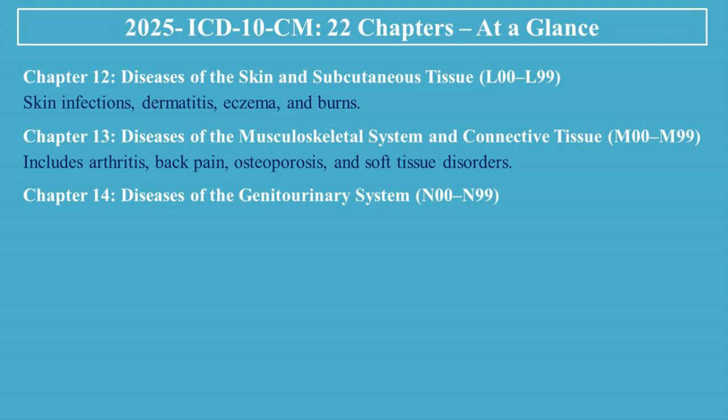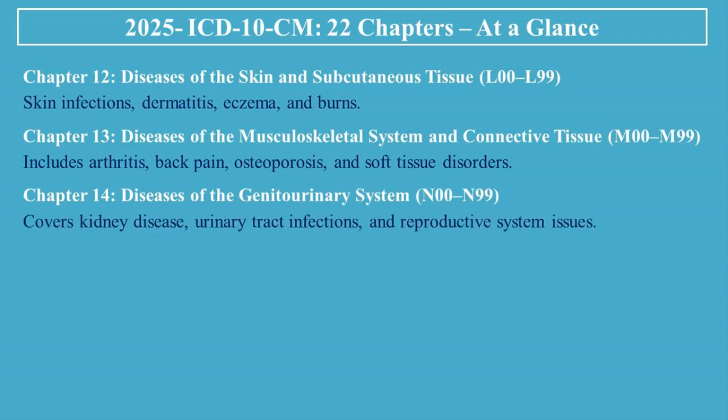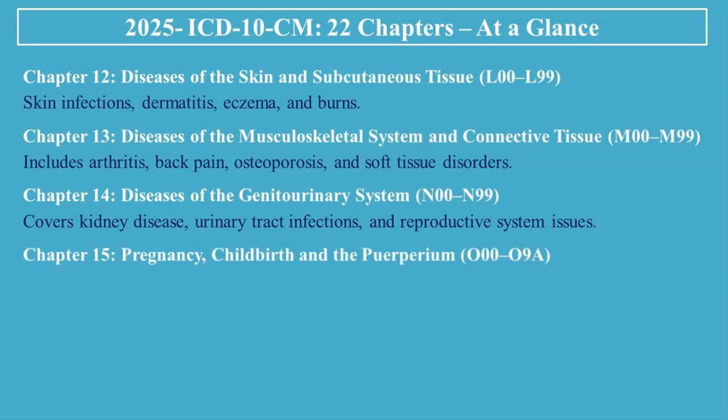Chapter 14, Diseases of the Genitourinary System, N00 to N99. Covers kidney disease, urinary tract infections, and reproductive system issues. Chapter 15, Pregnancy, Childbirth and the Puerperium, O00 to O9A. Focuses on prenatal, labor, delivery, and postpartum complications.